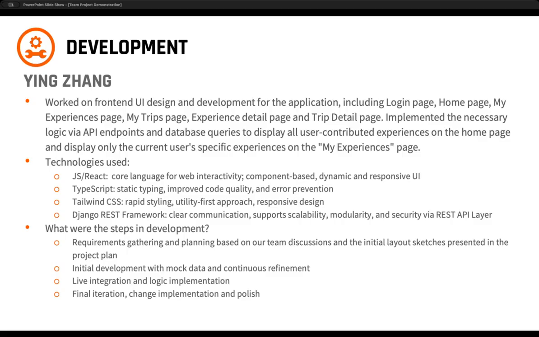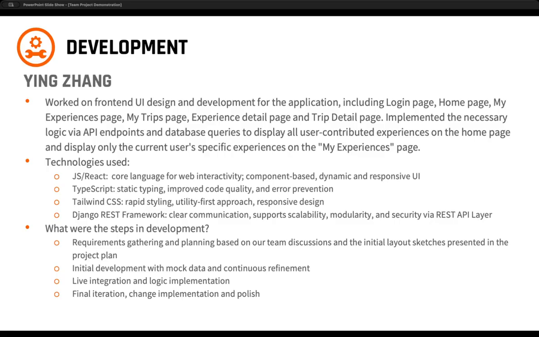She did the thing that I really appreciated, which was produce those pages using mock data to start, and then iteratively develop and wire in the functionality from the back end to bring those pages to life. It worked really well. Technologies that Ying called out is the JavaScript React framework for the dynamic web UI there.